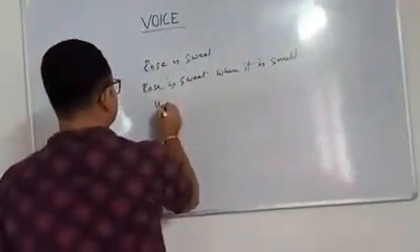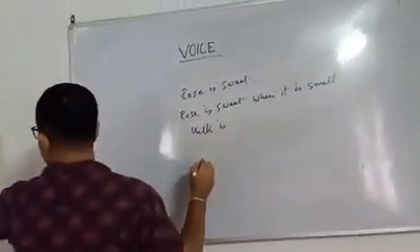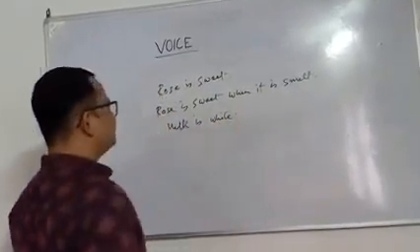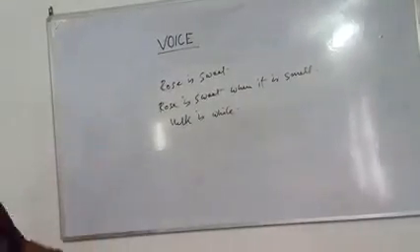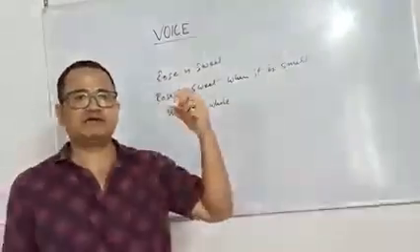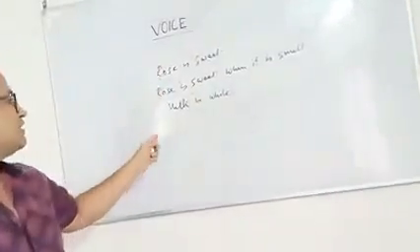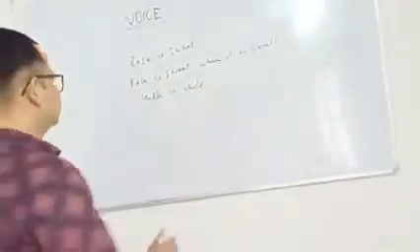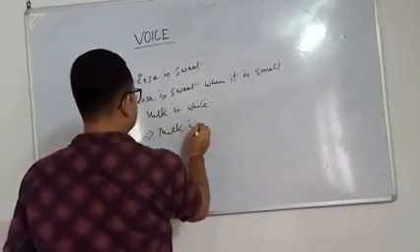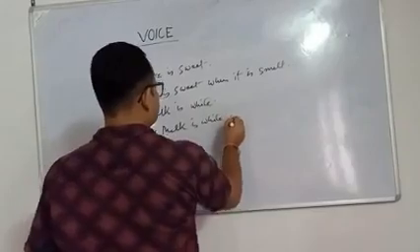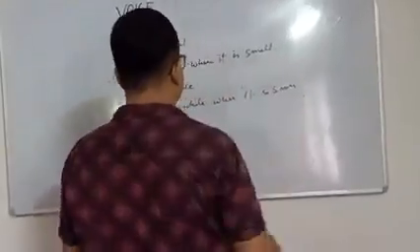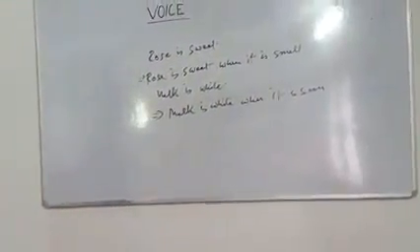Another example. Milk is white. How can we realize milk is white? When we see it. The quality of a thing can be seen, and then we realize whether it is white, black or something else. If we change it to passive: Milk is white when it is seen.